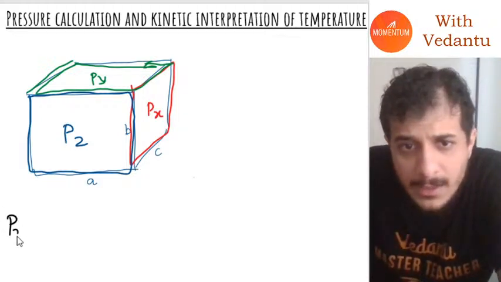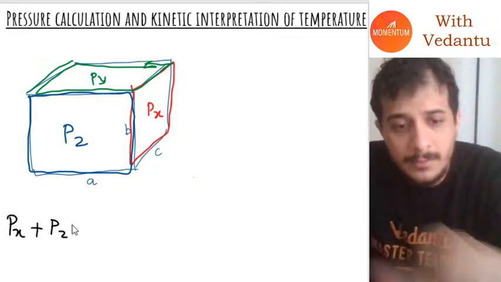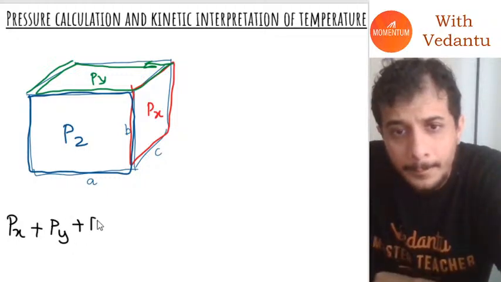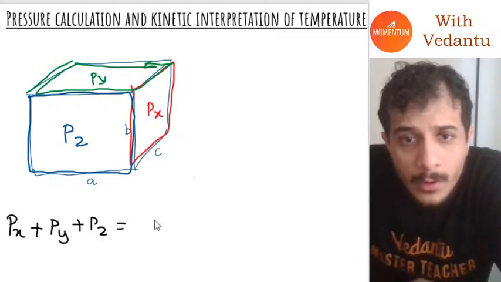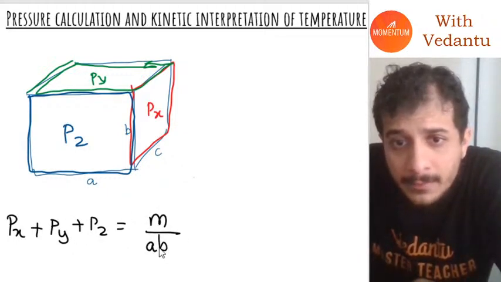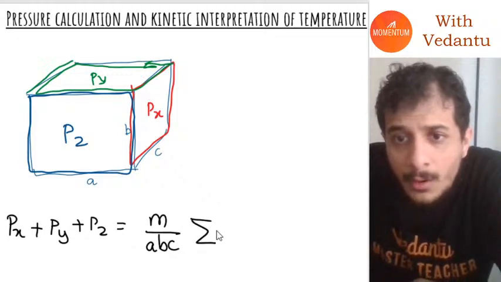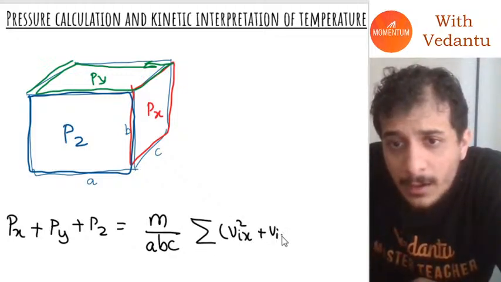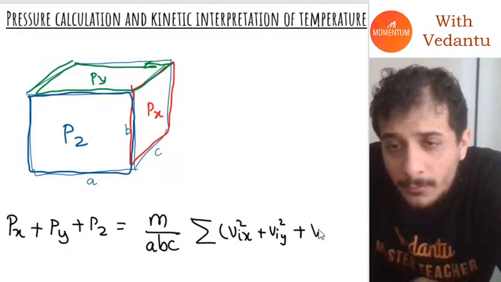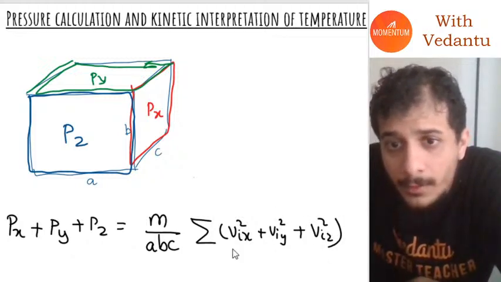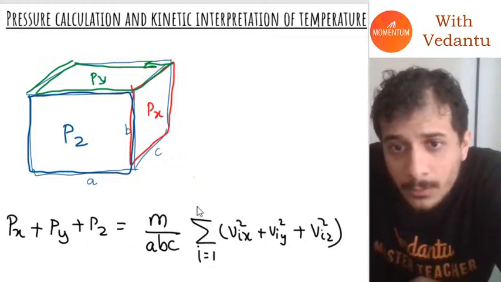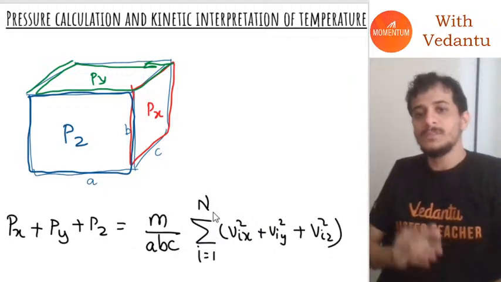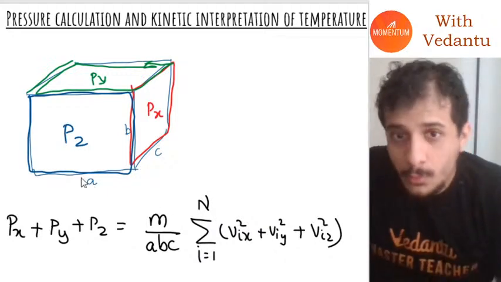So I will just write Px plus Py plus Pz will be equal to M divided by ABC into sigma Vix the whole square plus Viy the whole square plus Viz the whole square, from i is equal to 1 to n.